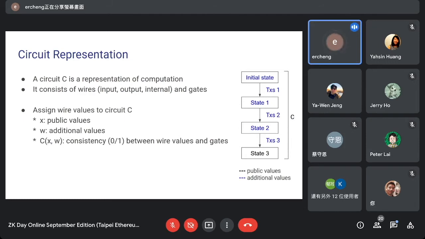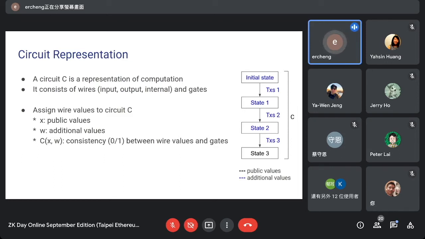A circuit consists of wires and gates. We have input wires, and we connect these wires into gates, like AND gates, OR gates and NOT gates. And there will be internal wires. And finally, after many wires and gates, there will be the output wires. So every computation can be represented in this way, which we call a circuit representation.